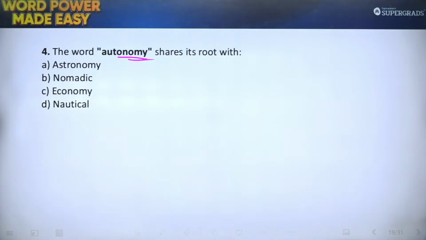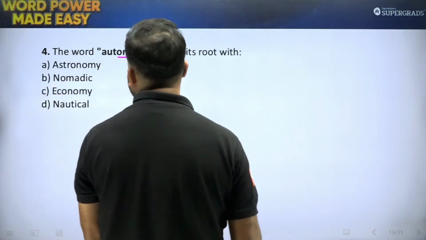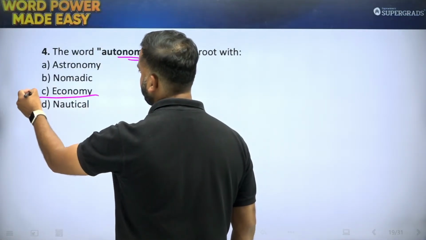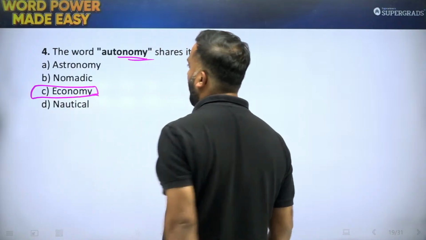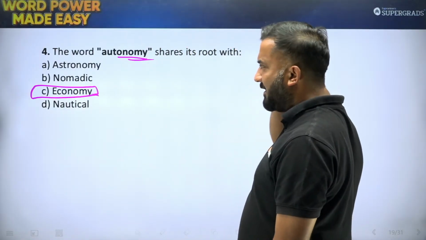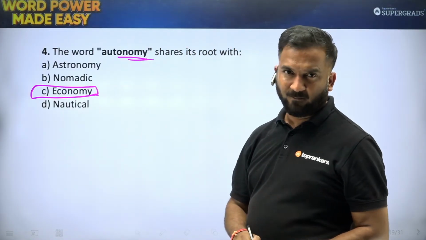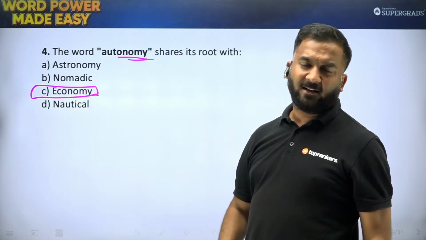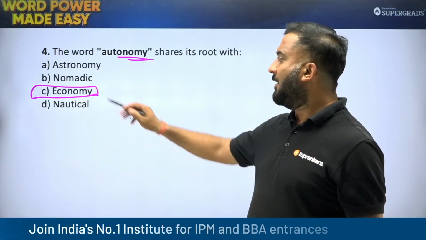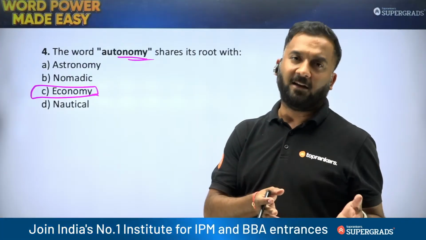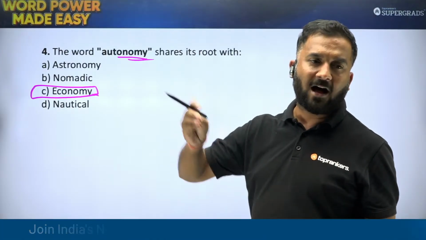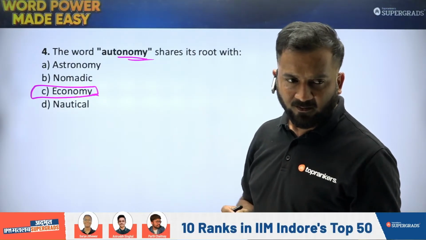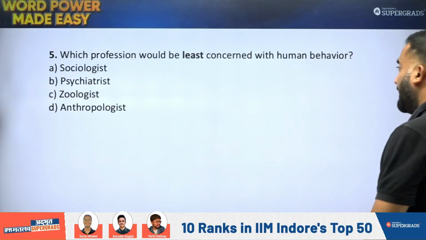So here the correct word should be economy. Astronomy is a kind of study. ठीक है. Autonomy is not a study of something, it is self-rule or self-governed. So economy is governed by money. That is how these two words are related to each other. Okay, so I hope you understand this one now.